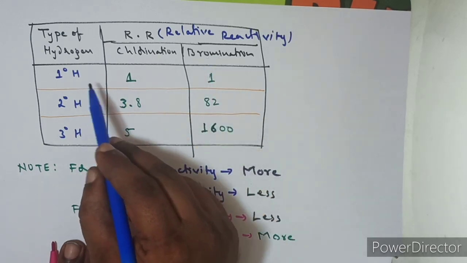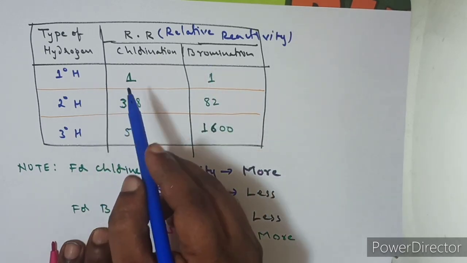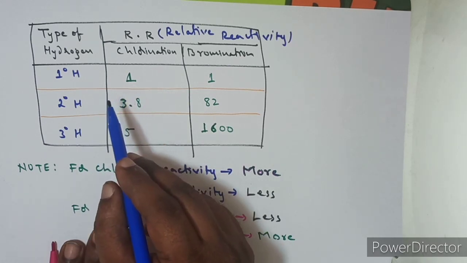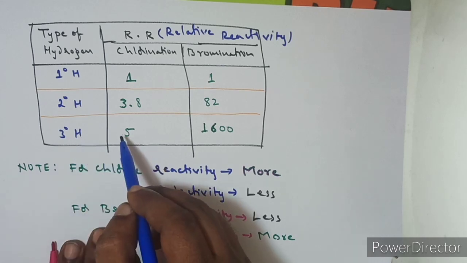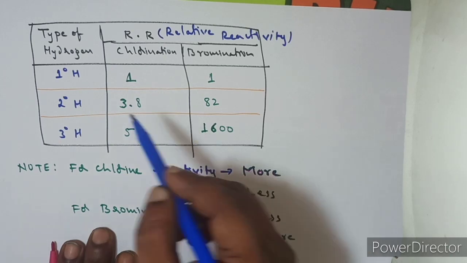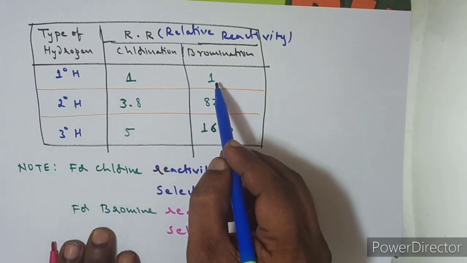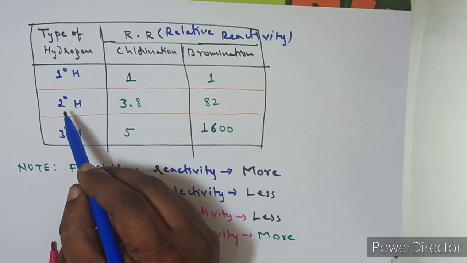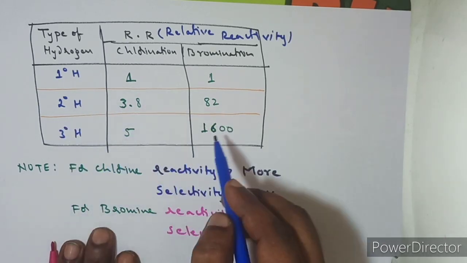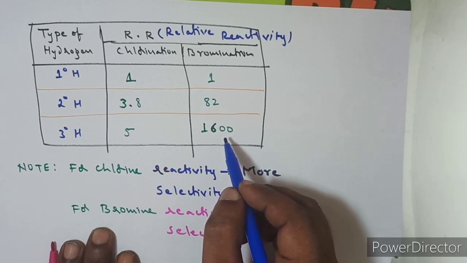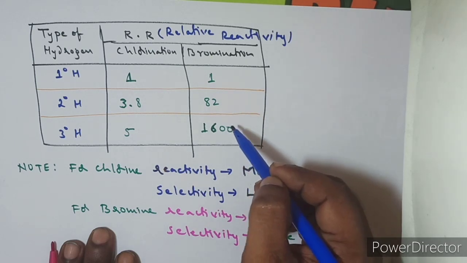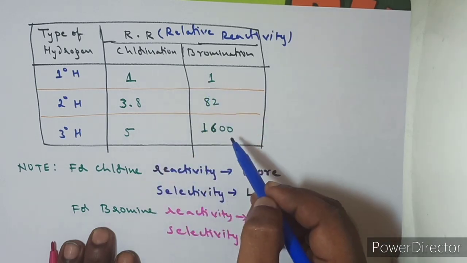Here see, if you consider the primary hydrogen's reactivity as 1, the secondary hydrogen will be 3.8 times more reactive than primary hydrogens, and the tertiary hydrogen is 5 times more reactive than primary hydrogen in the chlorination reaction. Whereas in bromination, if the primary hydrogen reacts one time, the secondary hydrogen will react 82 times faster, and the tertiary hydrogen reacts 1600 times faster. The relative reactivity of primary, secondary, tertiary hydrogens gradually increases in both chlorination and bromination.